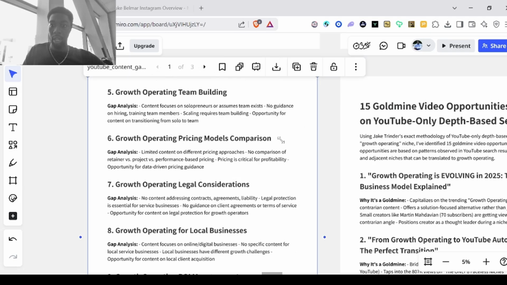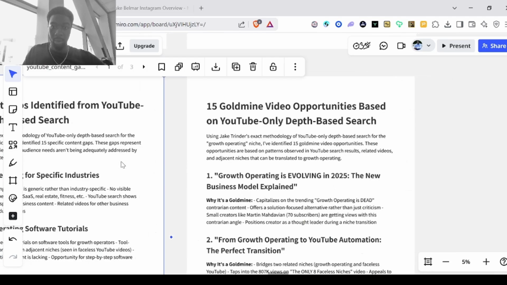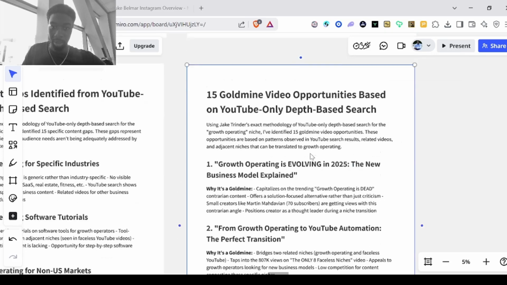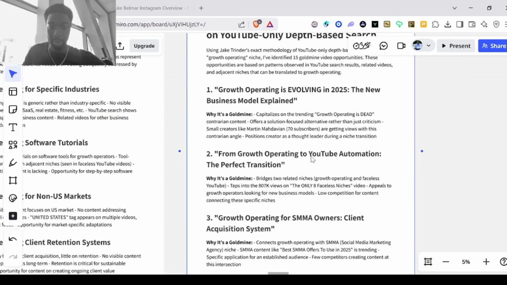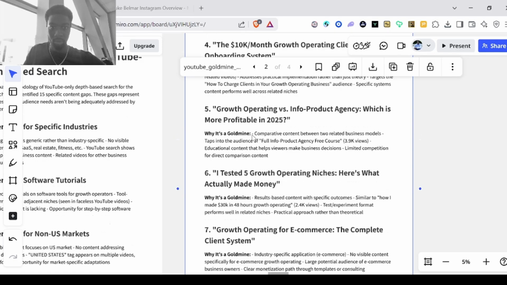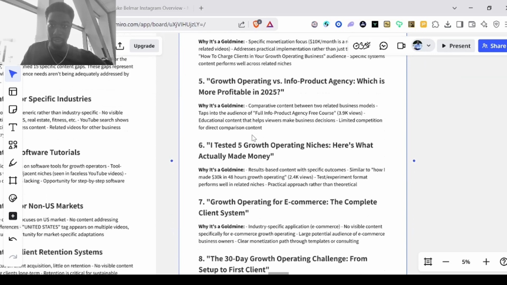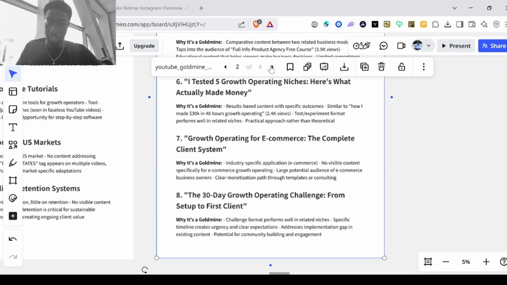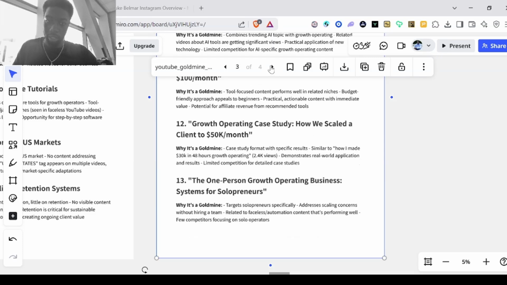I know for sure. Now from these content gaps, it gives you the actual video ideas, right? So these video ideas are also ideas. Some of these you could take the titles and do them right off the bat, but you just need to do a little bit better with title writing. But yeah, this is what that looks like. Client onboarding system, operating versus info product agency. Operating for e-commerce, right? Nobody's making videos specific to niches, so that's a crazy little niche, a crazy little gold mine right there.